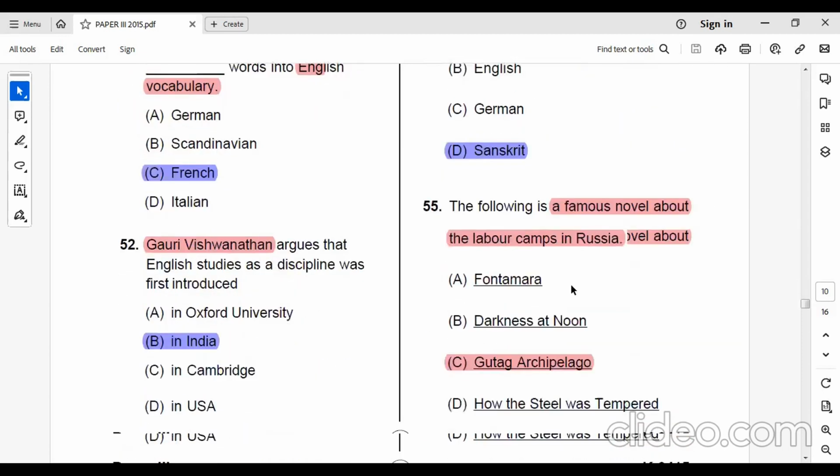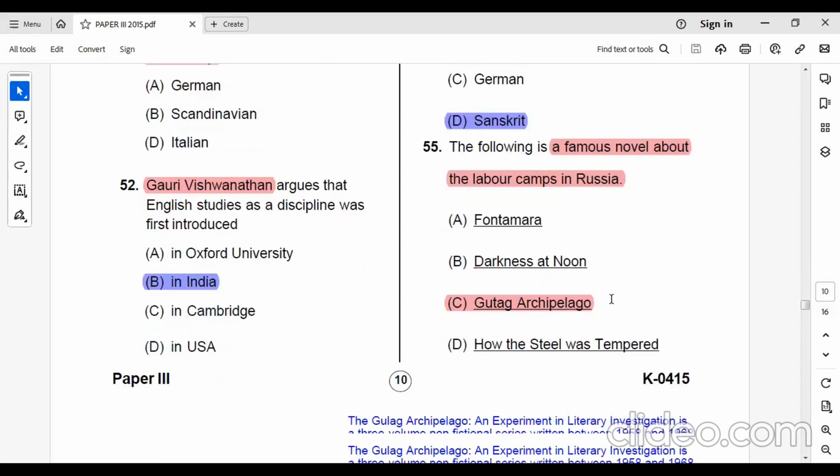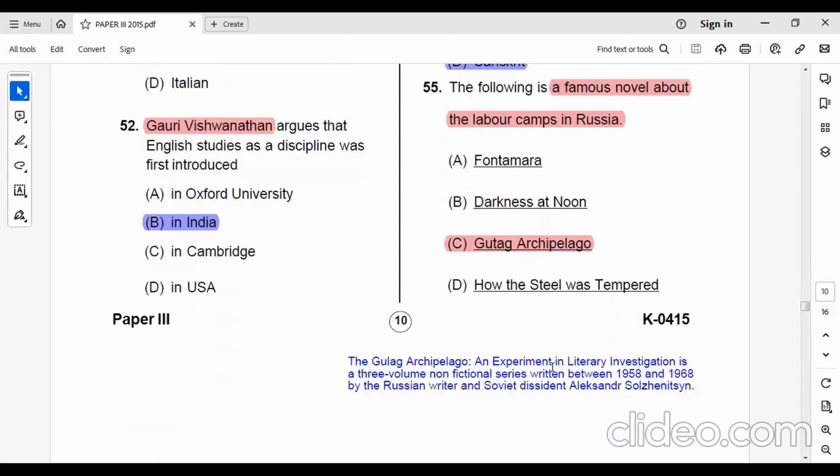The following is a famous novel about the labor camps in Russia. The Gulag Archipelago. It's about the labor camps in Russia. Now, some more information about this novel. The correct spelling is Gulag.